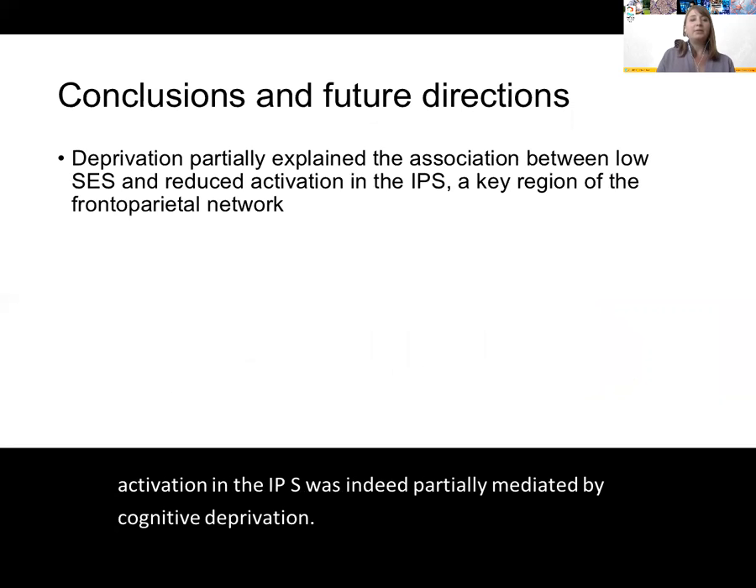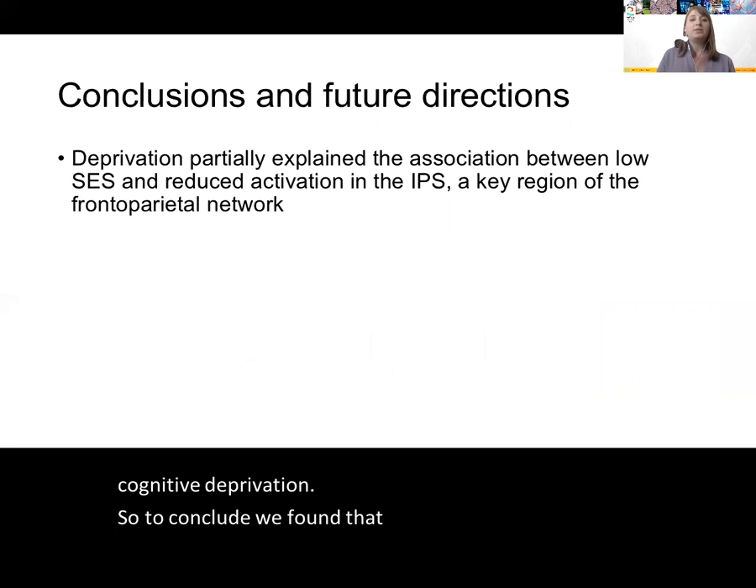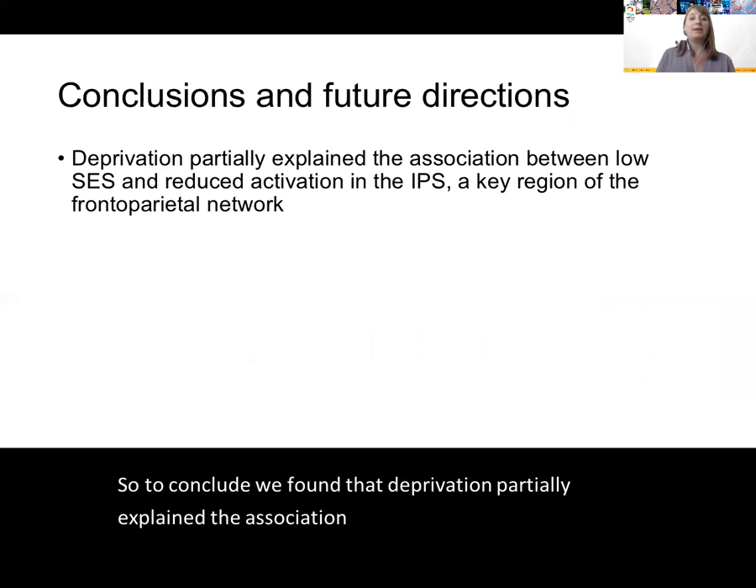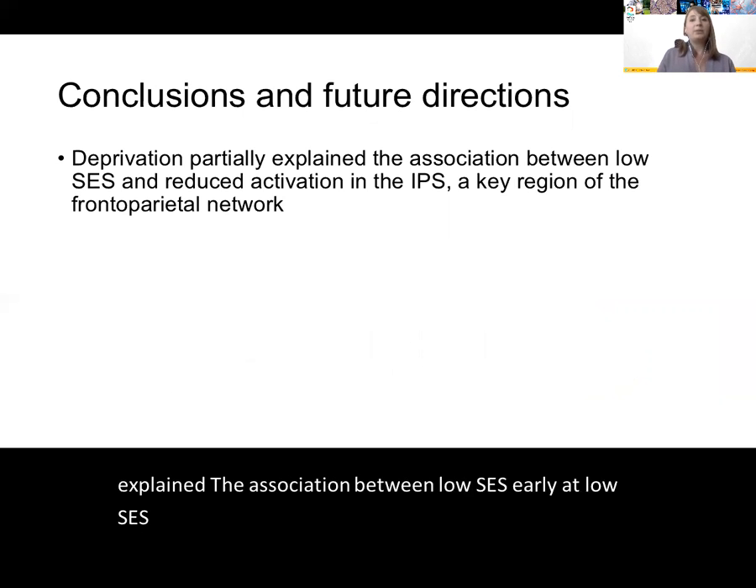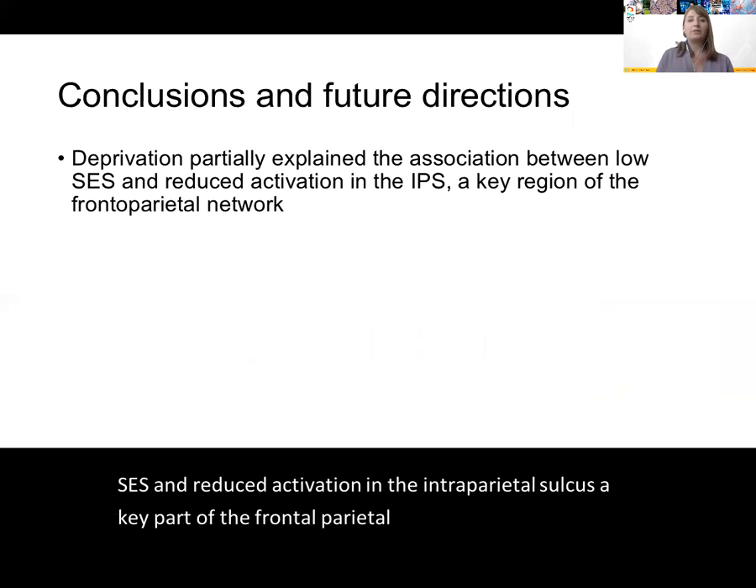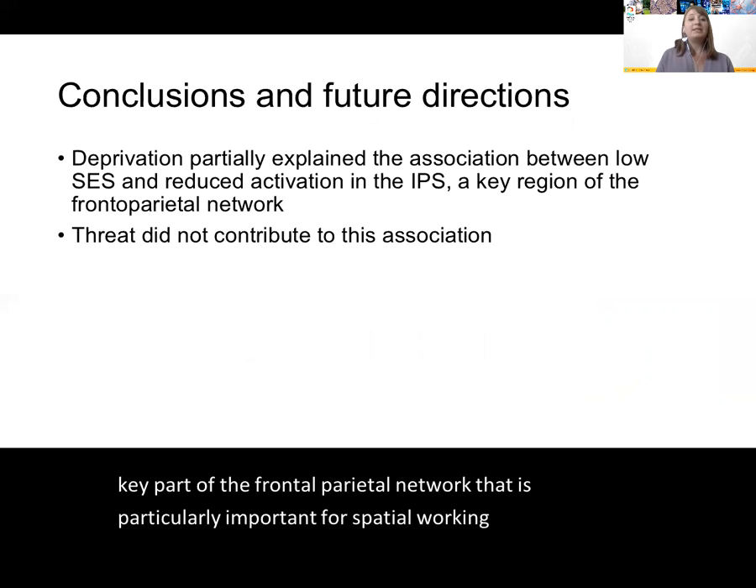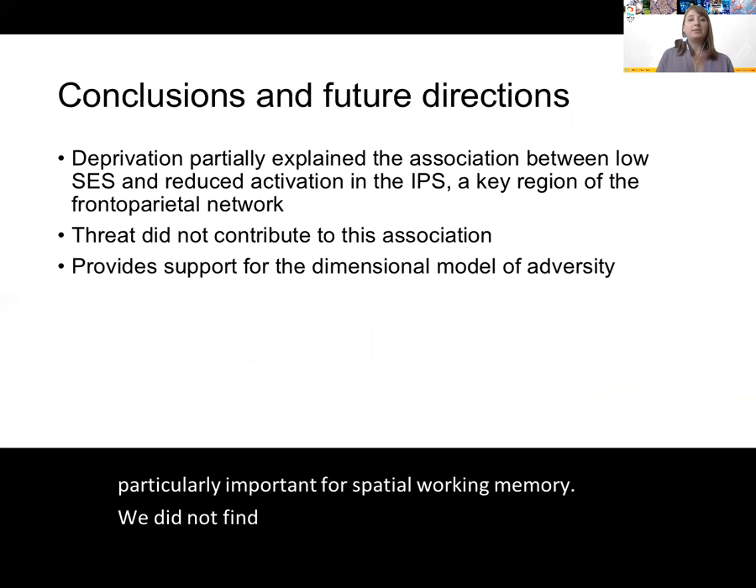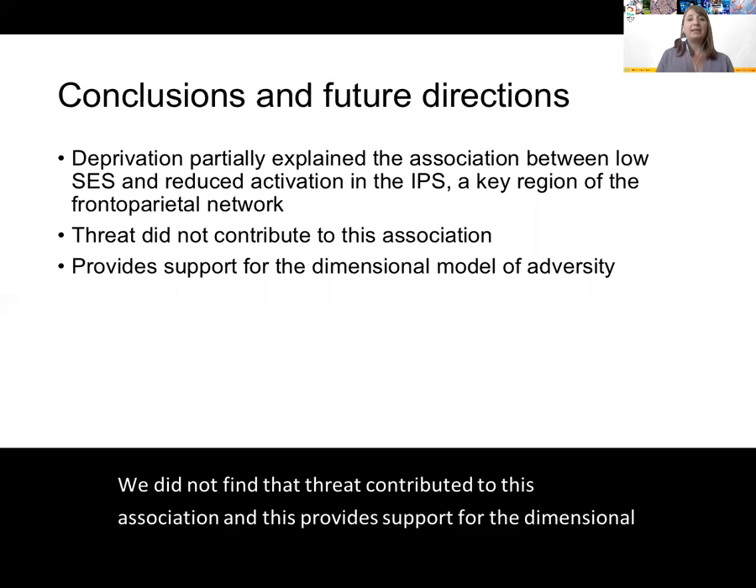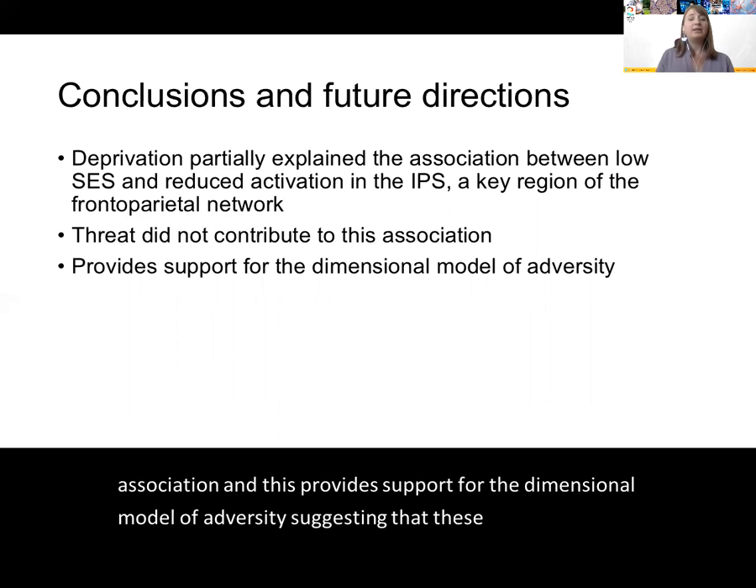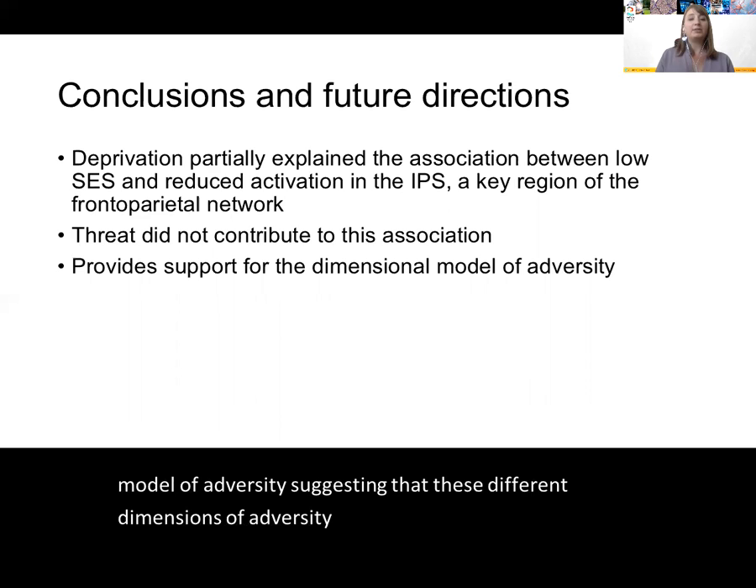So to conclude, we found that deprivation partially explained the association between early low SES and reduced activation in the interparietal sulcus, a key part of the frontal parietal network that is particularly important for spatial working memory. We did not find that threat contributed to this association, and this provides support for the dimensional model of adversity, suggesting that these different dimensions of adversity may impact different neural systems.